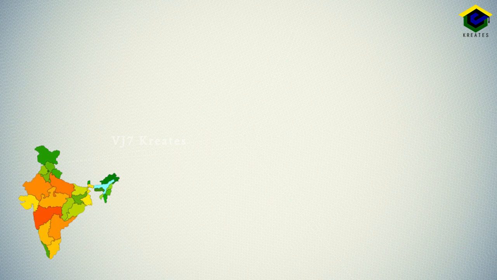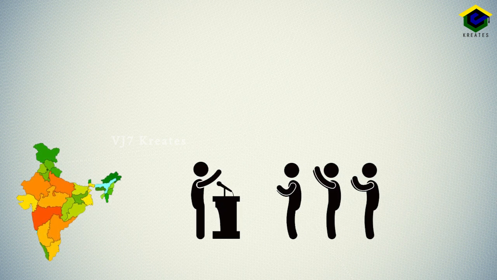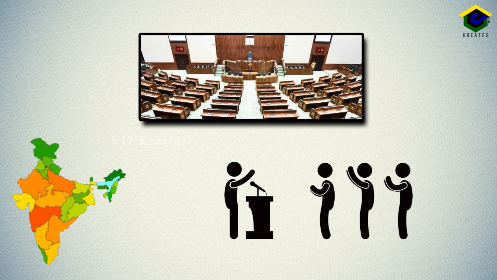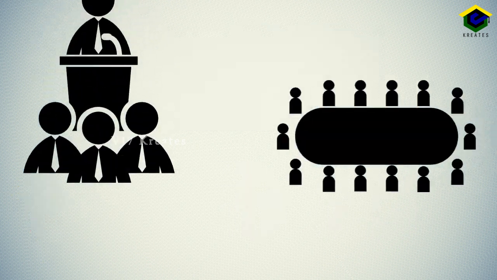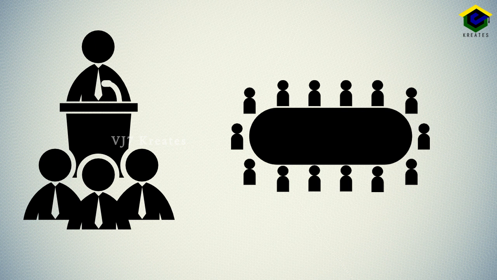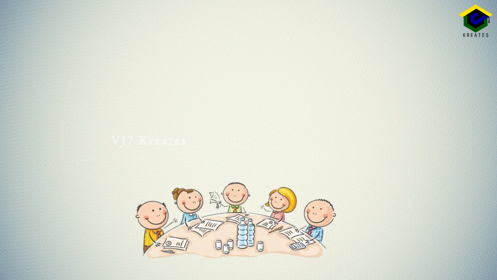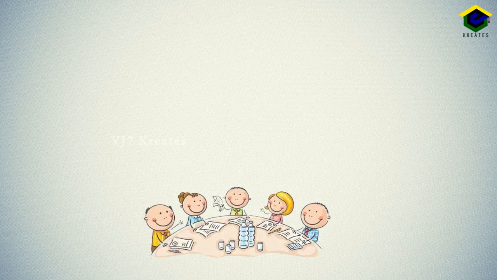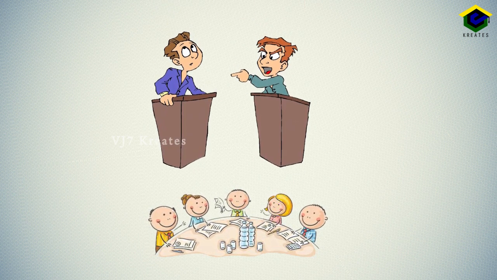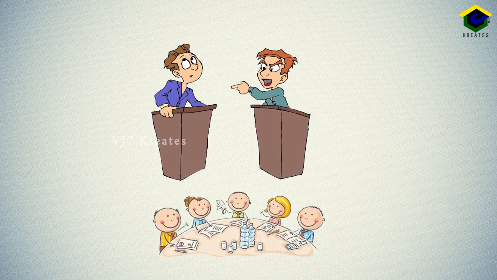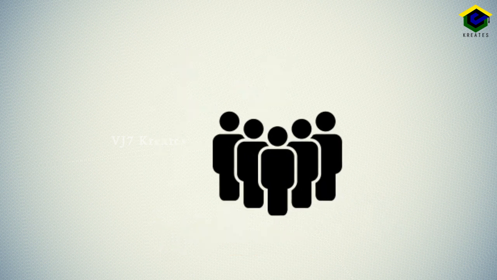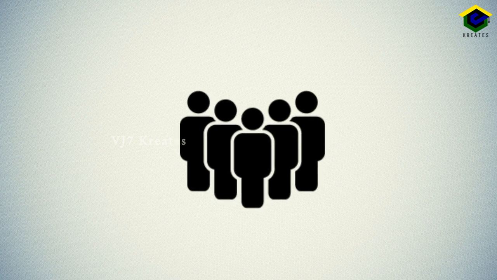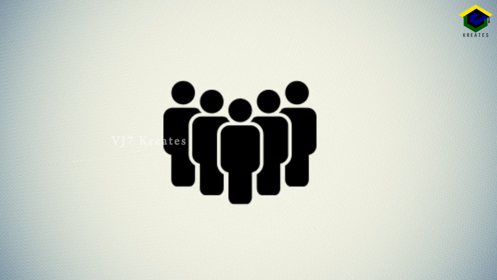In simple words, a party whose MLAs have won more than half the number of constituencies in the state is called the ruling party and forms the government, and the party which gets the total number of seats next to the majority party acts as an opposition party in the legislature. But all the MLAs of other political parties who do not belong to the ruling party are called opposition party.